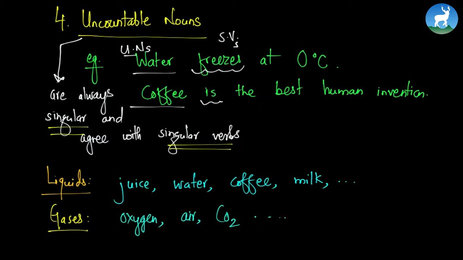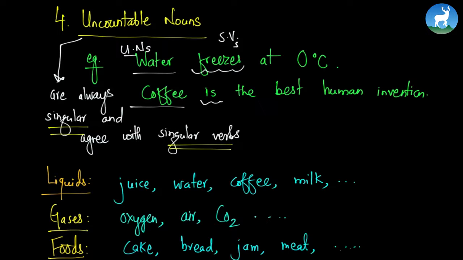Now if you go to the food section, you would find foods. Most of the foods are uncountable. Cake is uncountable. Bread is uncountable. Jam is uncountable. Meat is uncountable. So many uncountable nouns. Other words like dust, salt, sand, sugar, gold, iron, silver, malaria, cancer, measles. So these are all uncountables.